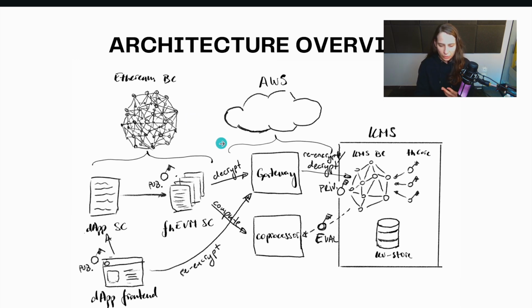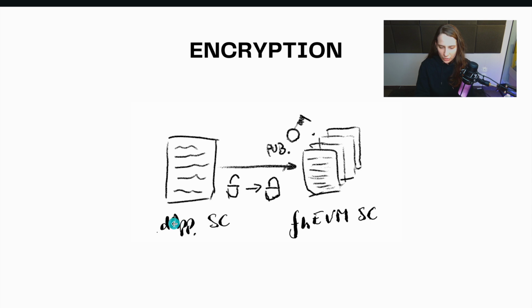So when we want to just encrypt data, this process is quite easy, right? We have the dApp on the smart contract side, or this can be the front end, we use the public key, and basically we encrypt the data. Very simple. We don't need to go anywhere, right?